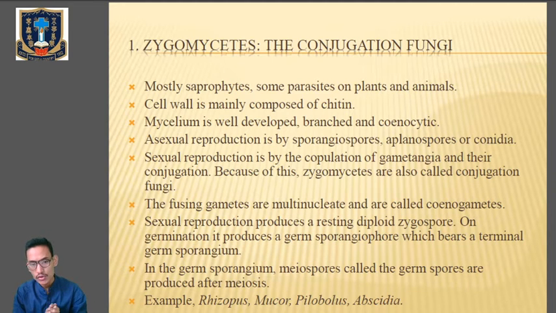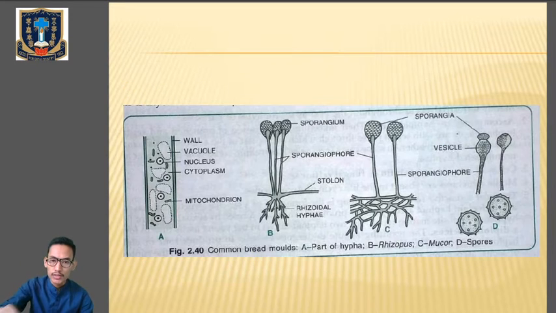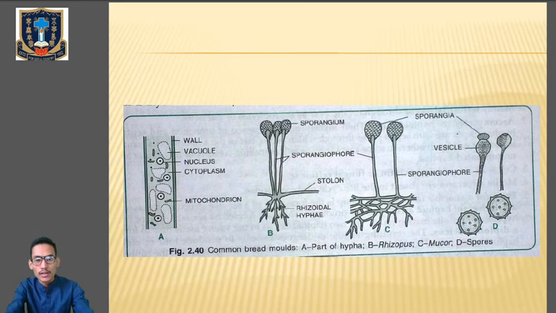We have a few examples: Rhizopus, Mucor. Now we can see the structures here. You can see the common bread mold example. This is a part of the hypha. You can see the presence of a wall, vacuoles, the multinucleated nucleus, the cytoplasmic part and the mitochondrial part.